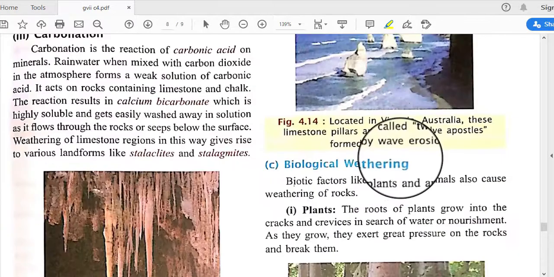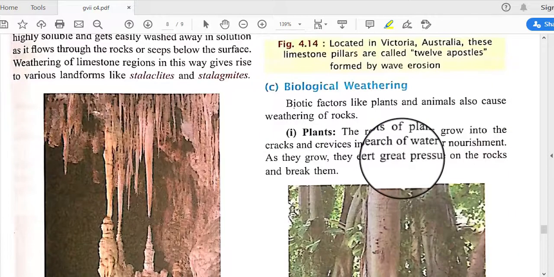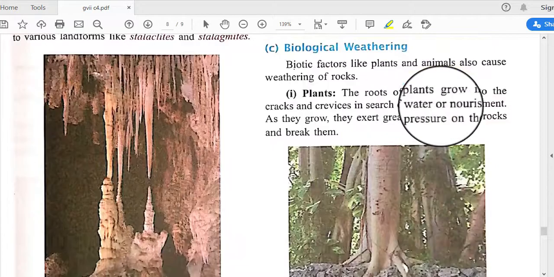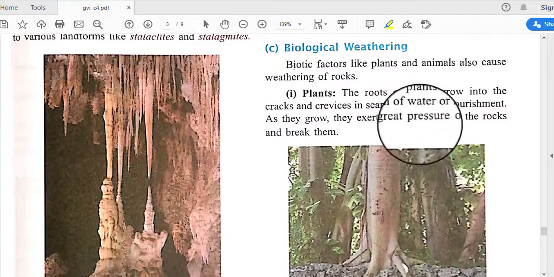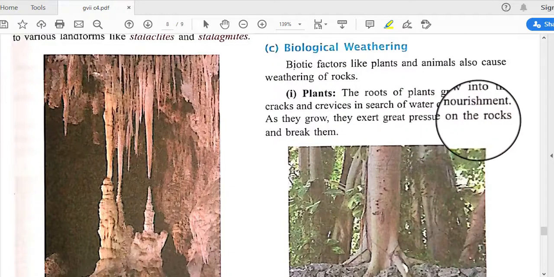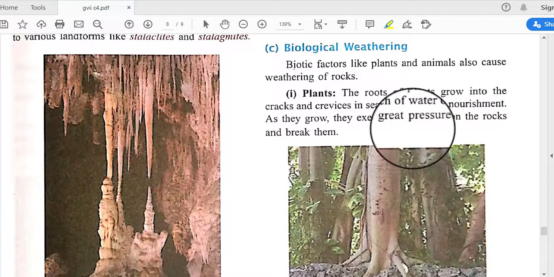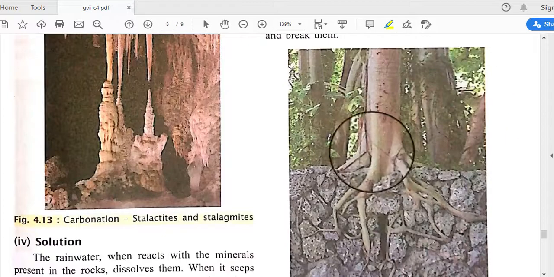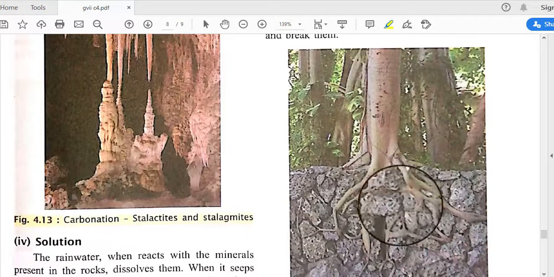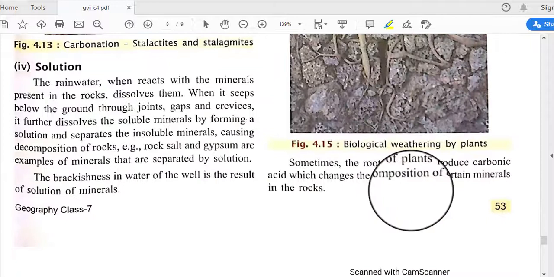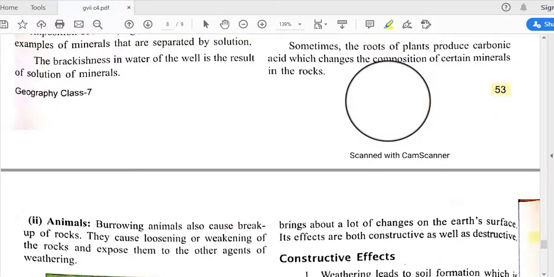Next is biological weathering. This is another kind of weathering, where biotic factors like plants and animals do the weathering. The roots of plants grow into the cracks and crevices in search of water or nourishment, and as they grow they exert great pressure on the rocks and break them. Like in this picture, the roots of the trees break down the rock structure. Sometimes the roots of plants also produce carbonic acid.